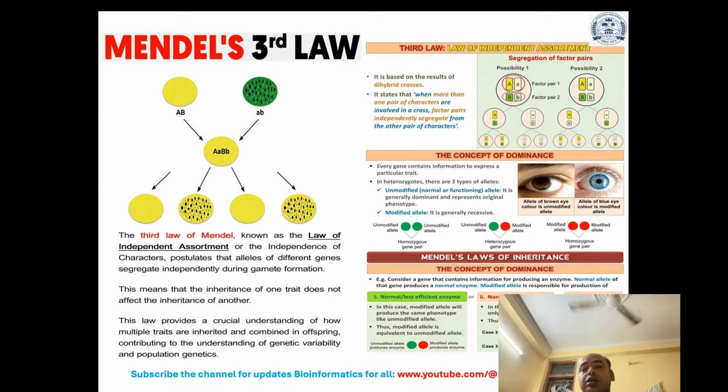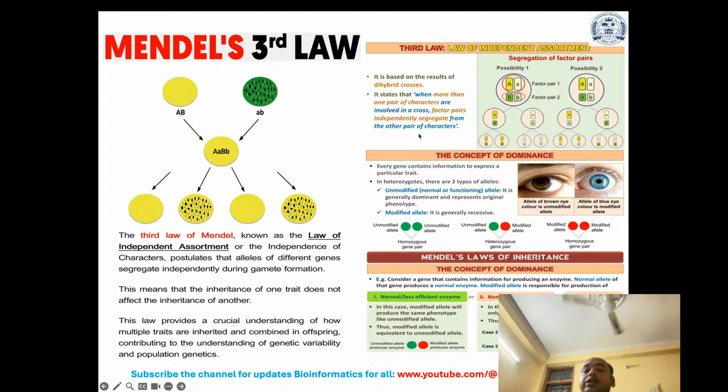If you want to understand the law of independent assortment, you can understand here that it is based on the results of dihybrid crosses. Here it states that when more than one pair of characters are involved in a cross, factor pairs segregate independently from the other pair of characters.